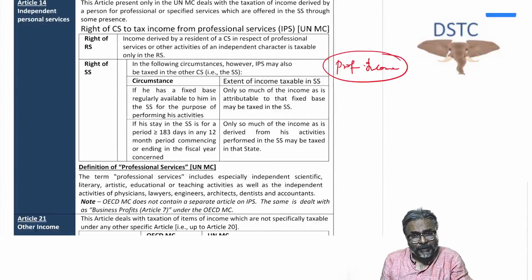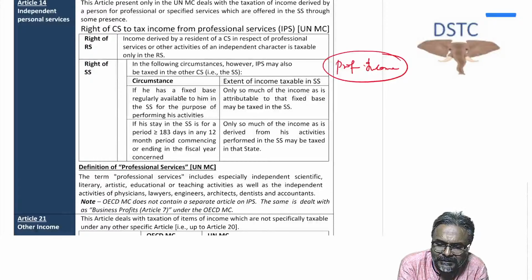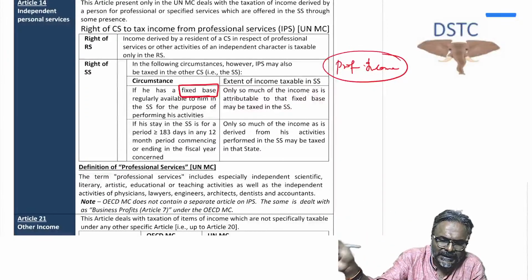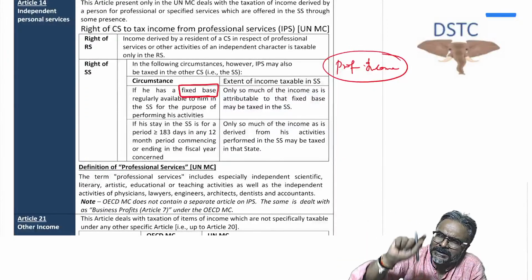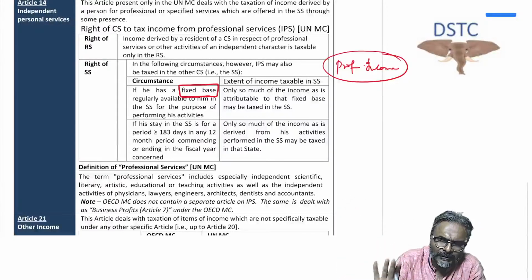But the UN model does have a separate article. For professional income, the UN model uses the concept of fixed base. They don't use the concept of PE. PE, permanent establishment, is used only for business profit. As far as professional income is concerned, they have used the term fixed base. So if you have a fixed base in the other country, that is the source country, then the professional income attributable to that fixed base could be taxed in the source country. That is what it says.